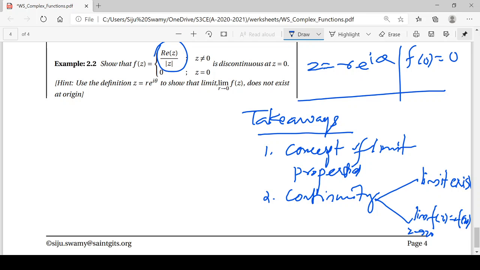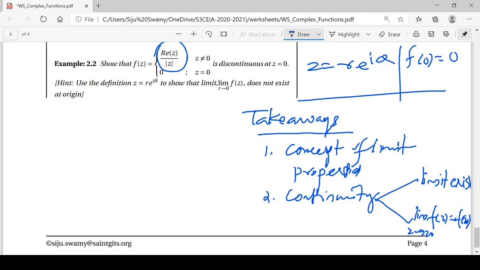Suppose you get sine theta by cos theta in the theta expression, but this denominator cos theta becomes 0 when theta is equal to pi by 2. That creates a problem. That means the limit does not exist at the angle theta equal to pi by 2. So you have to consider that verification as an important part of this examination of continuity at any point z equal to z0.